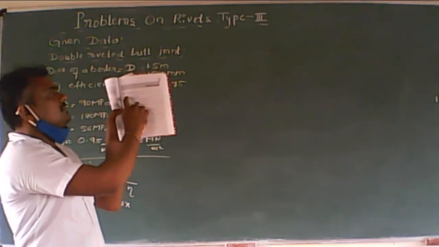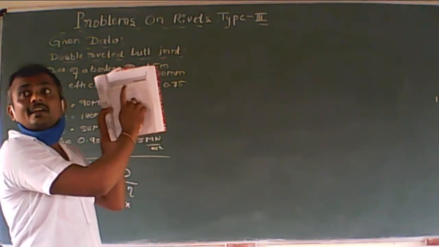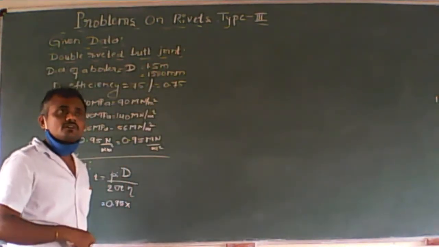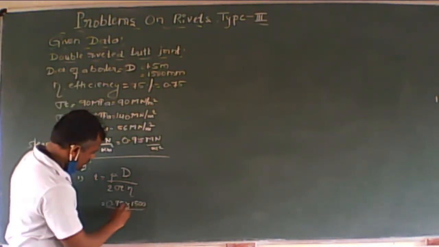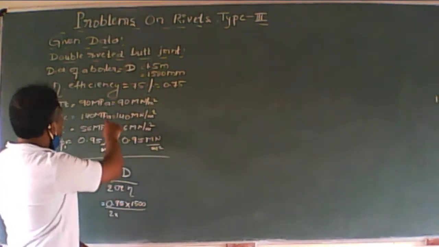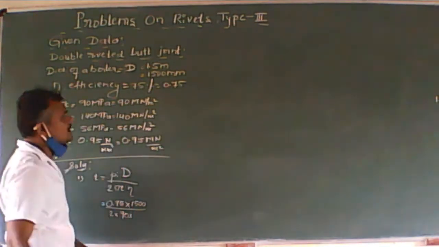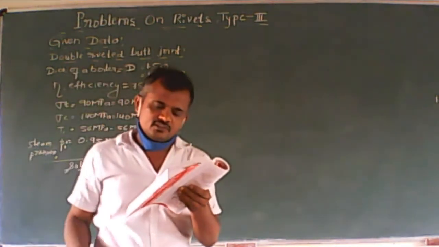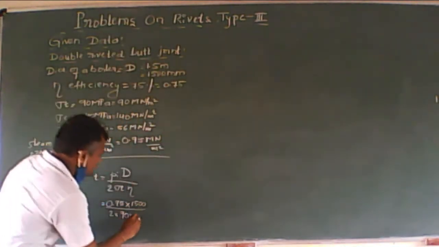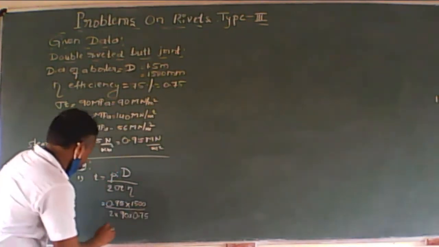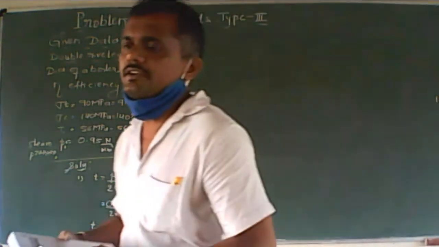Referring to diameter D, the internal diameter of a pressure vessel, the unit should be what they have given, mm, so substitute in mm. So 1500 upon 2 multiplied by sigma T, which is 90, multiplied by eta, the efficiency, which should be in fractions, that is 0.75. Okay, so use the calculator, substitute these values and get me the answer quickly.